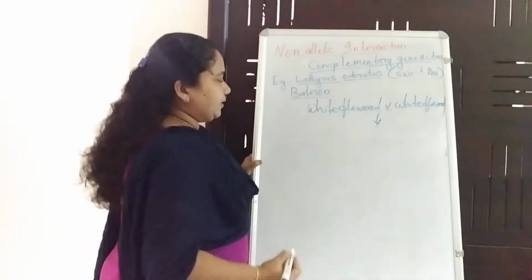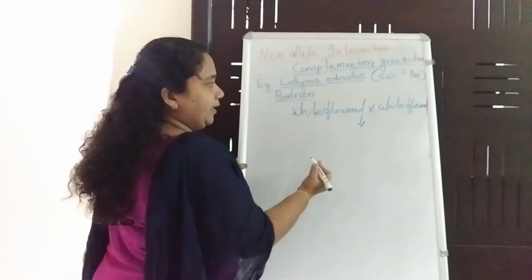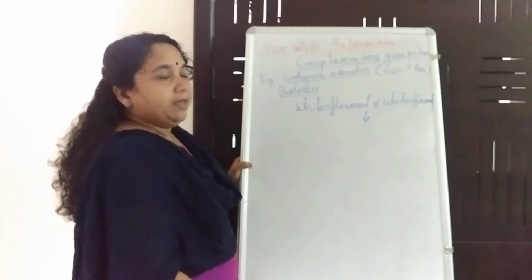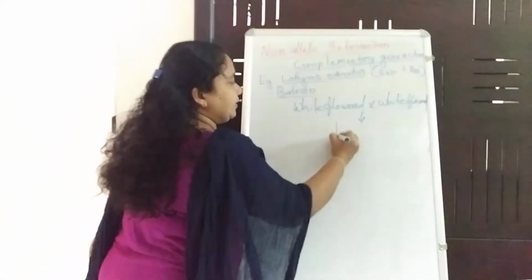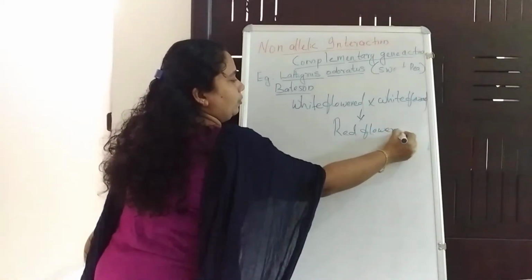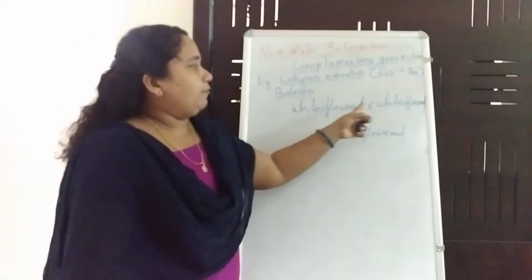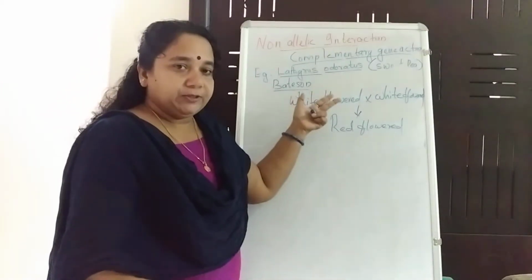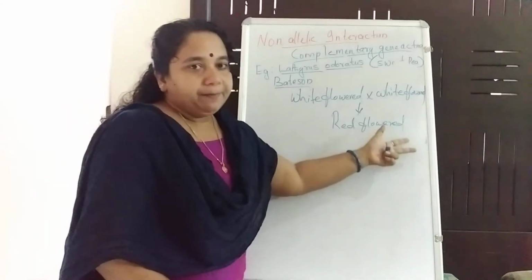Surprisingly, when he selected two white flowered plants, according to Mendel's work he expects a white flowered plant, but he gets red flowered plant. So he was surprised why these two white flowered plants, which he guessed had recessive genotype, become red flowered in the F1.